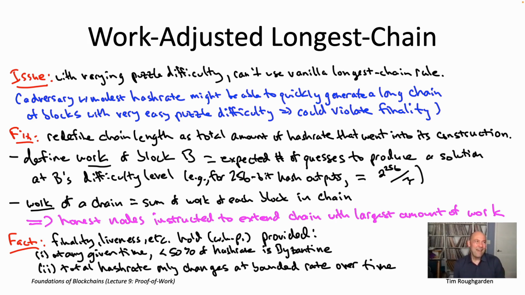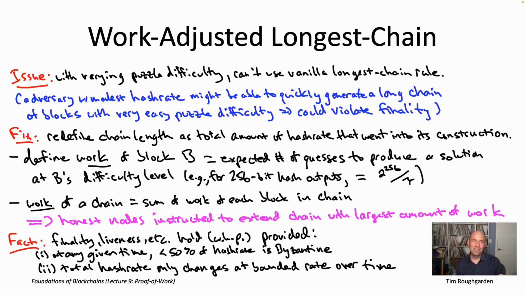But I also hope the fact that it's so extreme suggests that, okay, well, as long as the hash rate isn't doing insane things like suddenly going up by a factor of 1 billion, it seems like you should be okay. At least if you use a larger security parameter to reflect the fact that around transition points where the hash rate goes up by some factor, you are a little bit more vulnerable than you would have been had the overall hash rate and the overall difficulty been staying exactly the same.